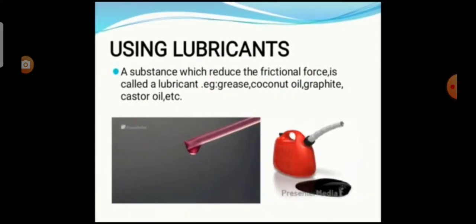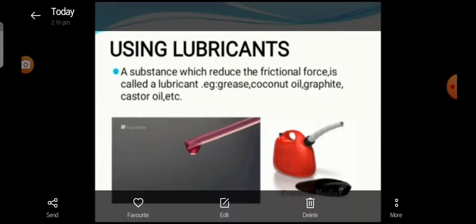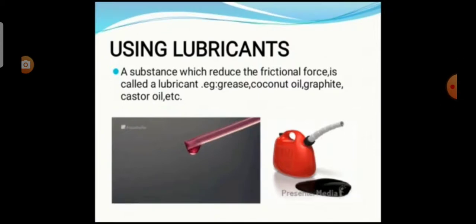Next one, using lubricants. A substance which reduces the frictional force is called a lubricant. For example, greases, coconut oil, graphite, castor oil. This provides a smooth layer, thus preventing direct contact between the rough surfaces. So these are called lubricants.